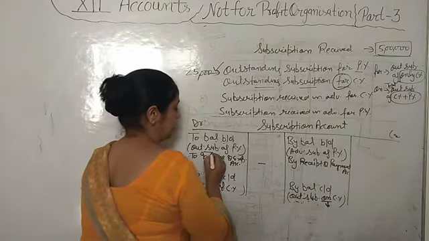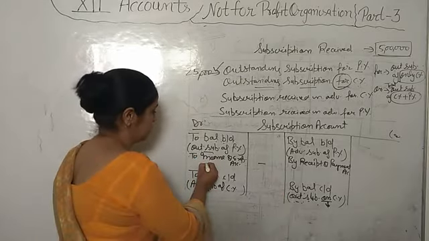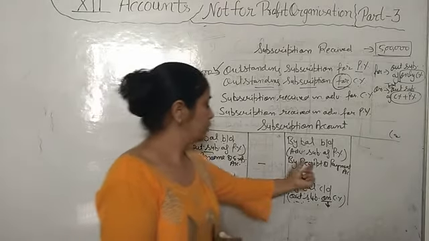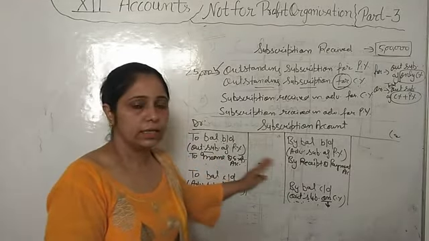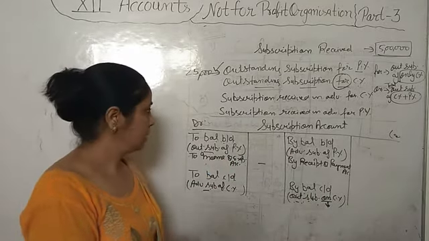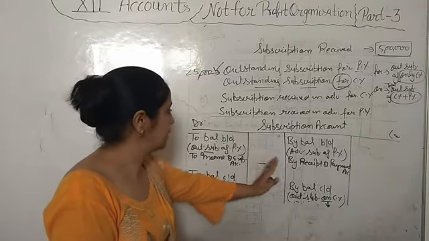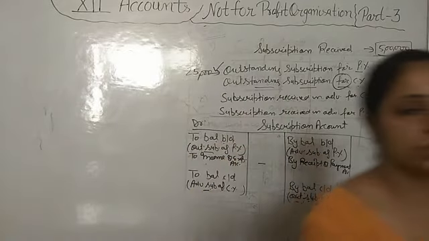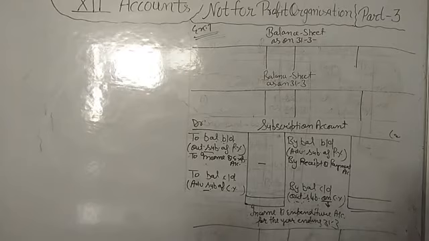Fine. Now in income and expenditure account we will write subscription on the credit side. So here we will write it on the debit side because of the double entry system, and here we will write the receipt and payment account. Other than this, nothing will come in the subscription account. Okay, we can solve any type of question. Now we will solve the question by writing the amount in this account. Okay, let's start. Open your book. Yes students, open your book.